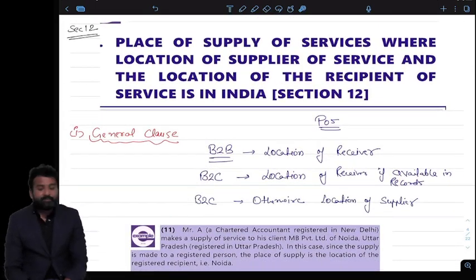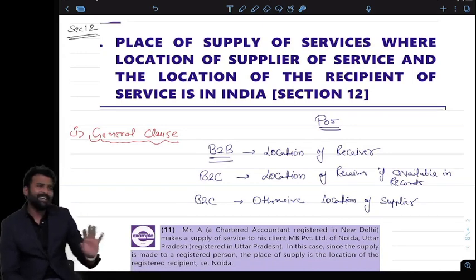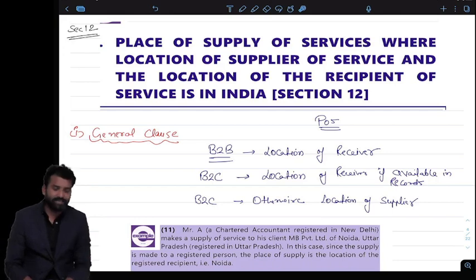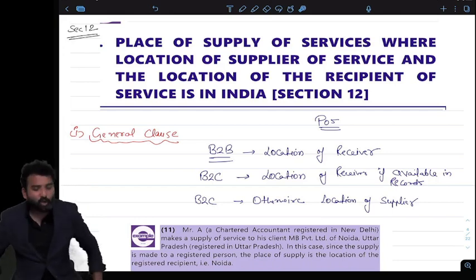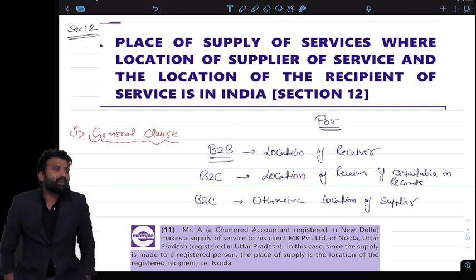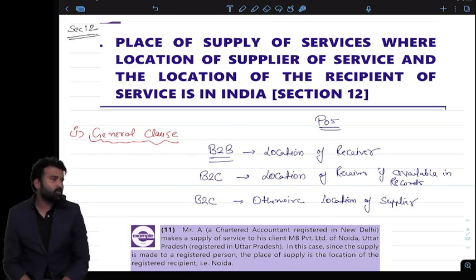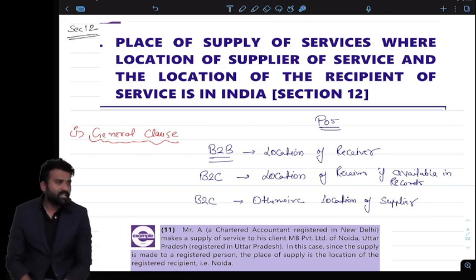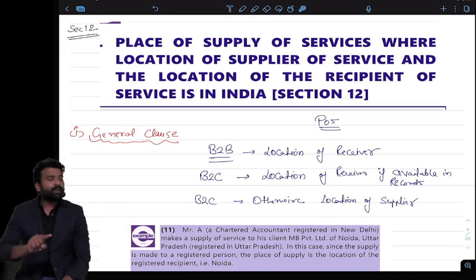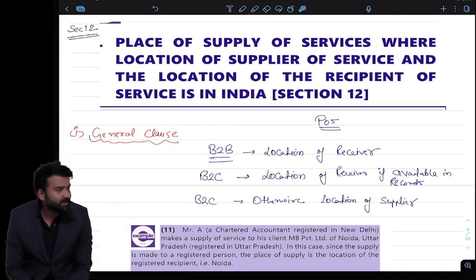Section 12 applies when the place of supply and the location of supplier and recipient are in India. It is about domestic services. When the supply is in the domestic zone, there is no cross-border transaction, and neither the receiver nor the supplier is outside India, then we will go for section number 12. And if one of them is outside India, then we will go for section number 13.